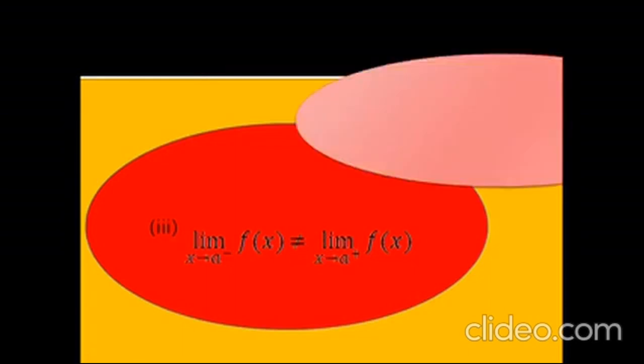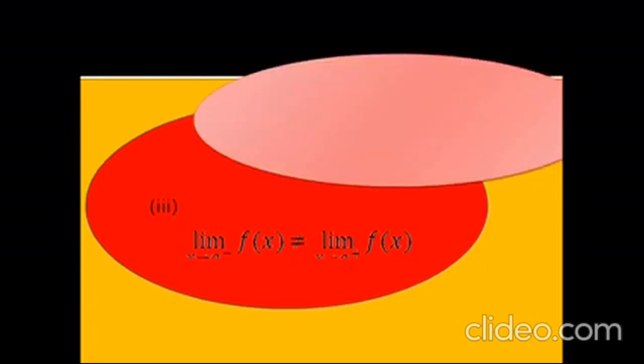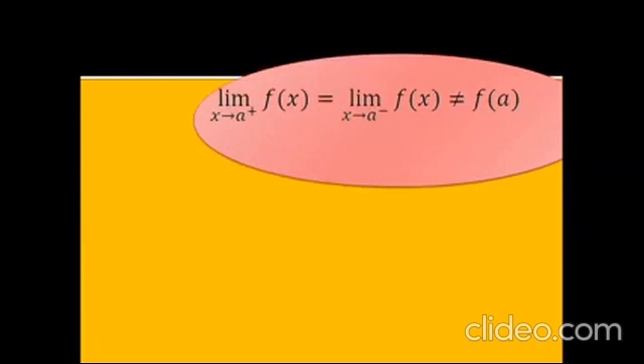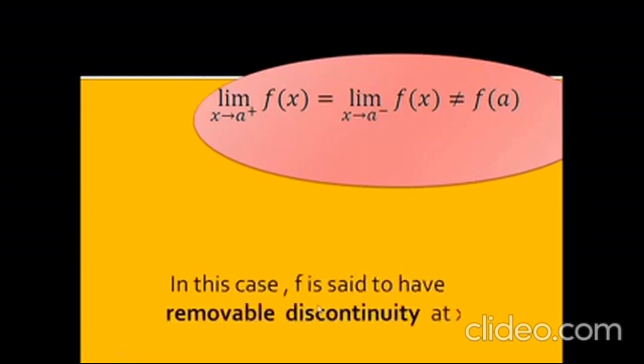Look at the fourth point. In the fourth point, if the limit exists, it means the left hand limit is equal to the right hand limit, but it does not equal f(a). If it is not equal to f(a), then the function is not a continuous function at a.